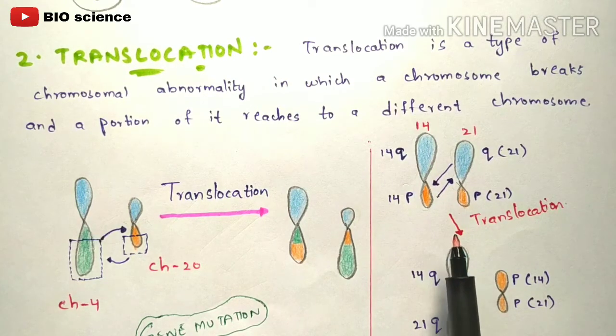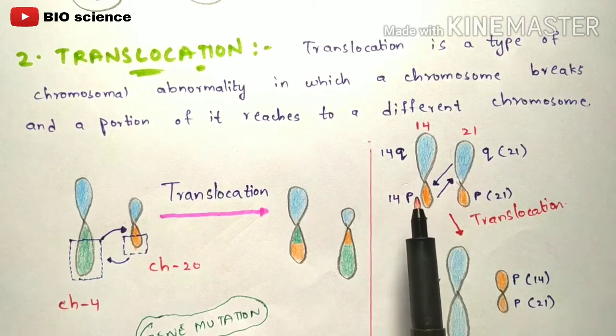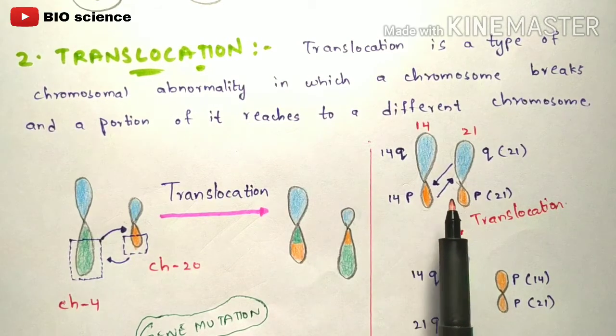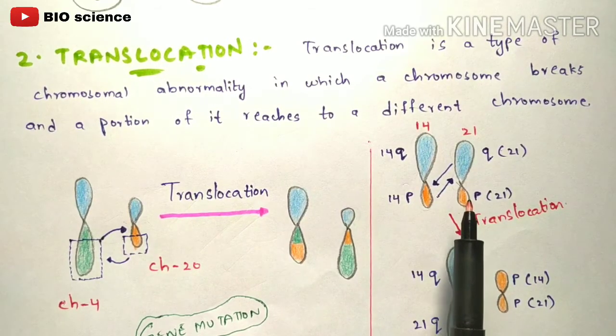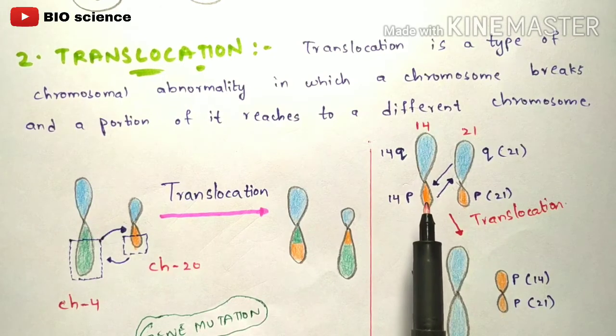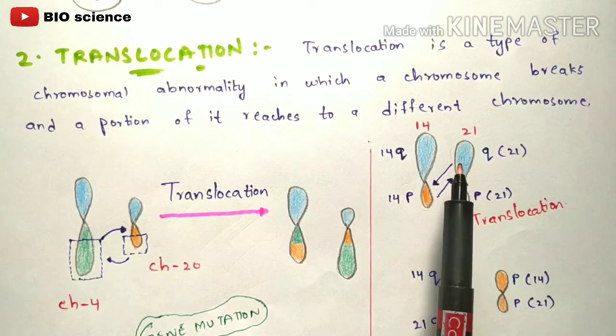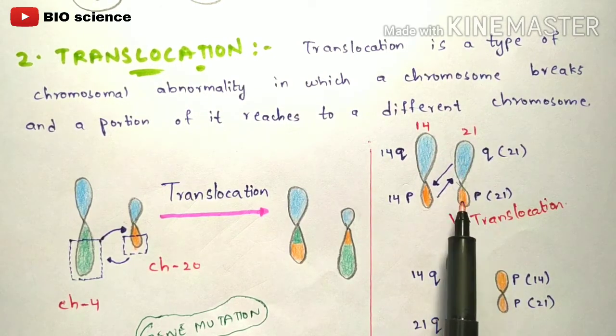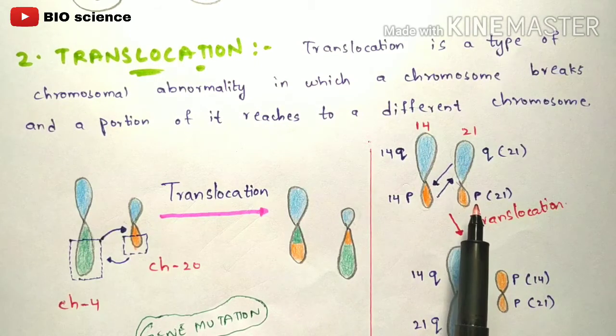But coming to Down syndrome, let us consider this as the 14th chromosome, and let us consider this as the 21st chromosome, right? This is the upper arm and this is the lower arm, and the upper arm will be indicated with Q and the lower arm will be indicated with P, and the same is indicated here also.